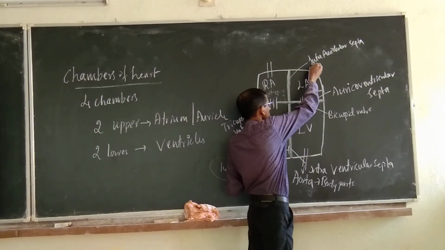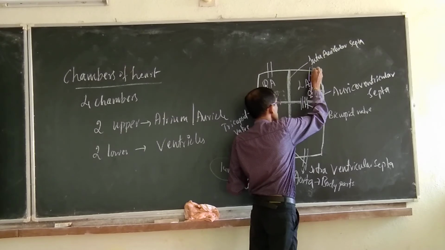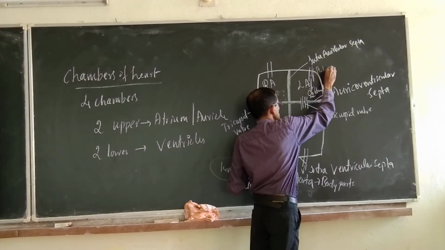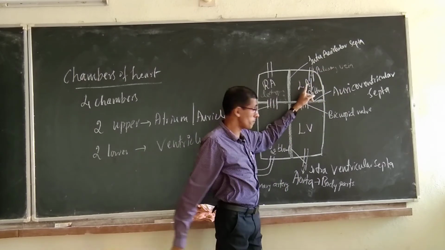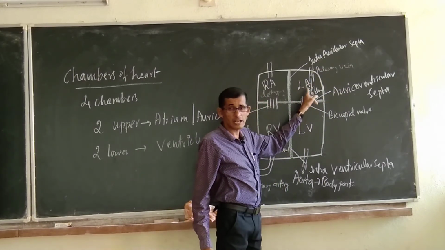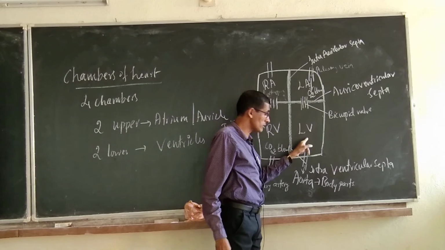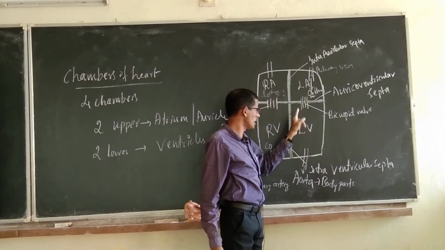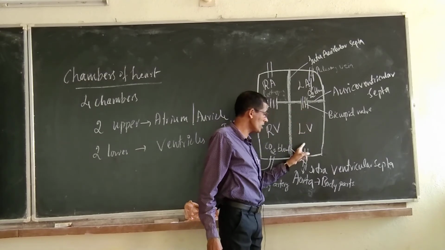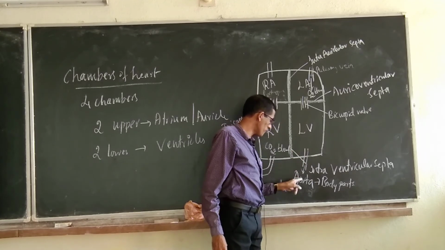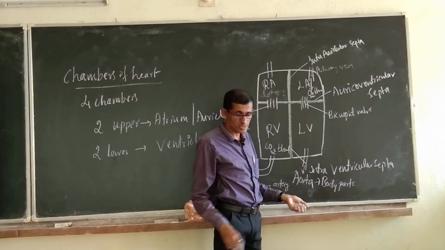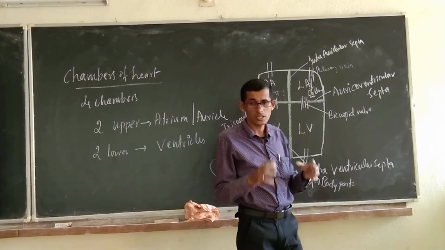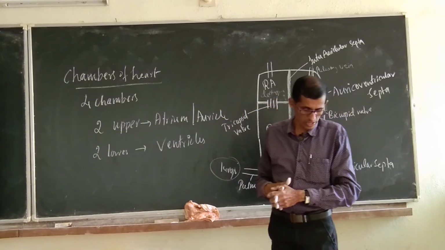After the lungs the oxygenation is there. After oxygenation, the pulmonary vein will give the oxygenated blood to the heart, that is the left auricle, and the left auricle gives the oxygenated blood through the bicuspid valve into the left ventricle, and the left ventricle gives it to the body parts through the aorta. This is the structure of the human heart in general. Okay.